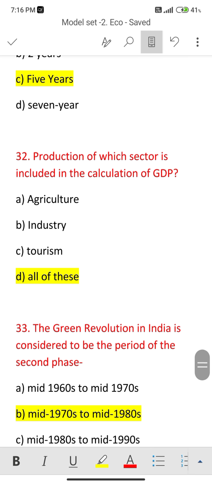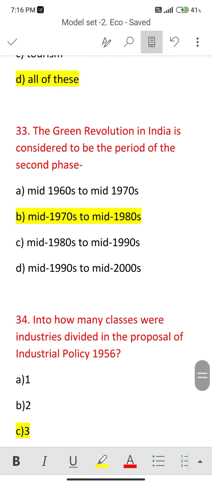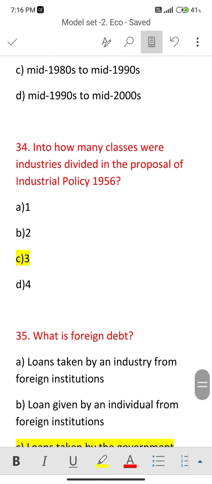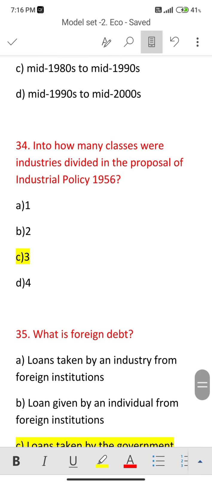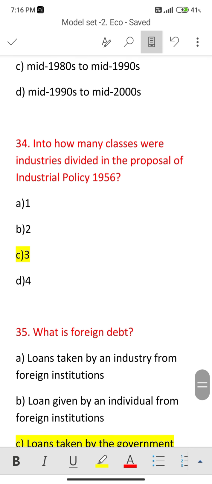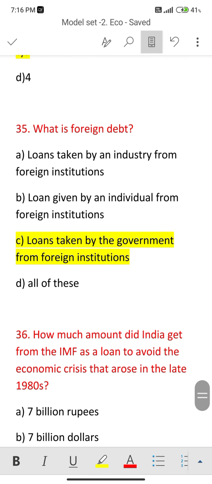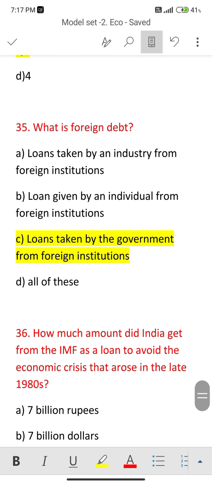32. Production of which sector is included in the calculation of GDP? There agriculture is also included, industries and tourism. So correct option is all of these. Next one, 33. The Green Revolution in India is considered to be the period of the second phase, that is mid 1970s to mid 1980s. Next is 34. Into how many classes were industries divided in the Industrial Policy 1956? According to Industrial Policy 1956, the industries can be divided into three parts. That one is primary, secondary and tertiary sector.